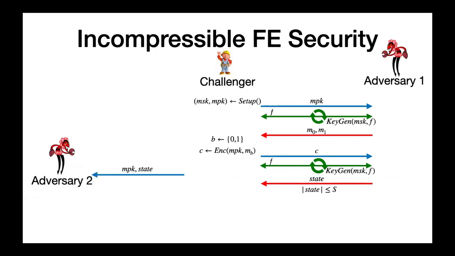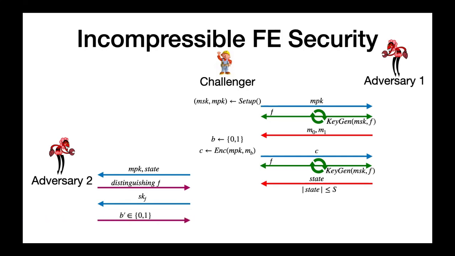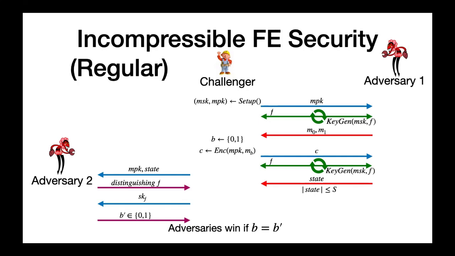In the second phase, the second adversary is provided with the master public key and the state generated by the first adversary. It can then query only a single distinguishing key and receive the secret key SK_F. The adversary attempts to guess the value of B. It outputs a bit B' as its guess. Again, the adversary wins the game if its guess B' matches the actual bit. We call this notion regular incompressible security. It is easy to see that if a scheme satisfies the incompressible security notion, then it also satisfies the standard security notion.